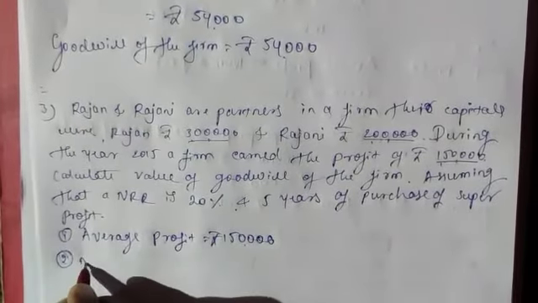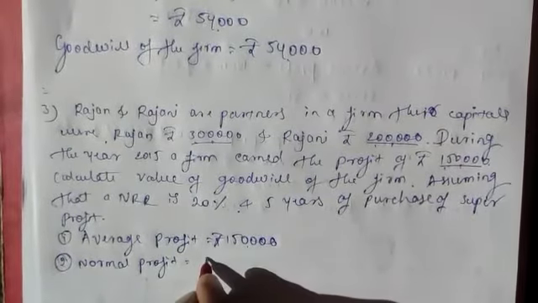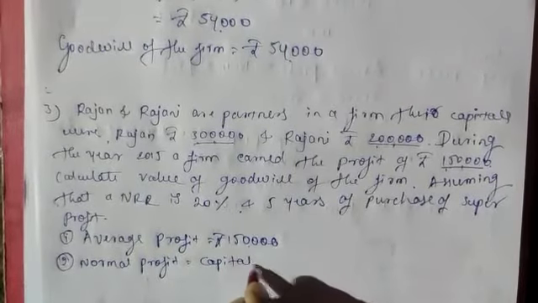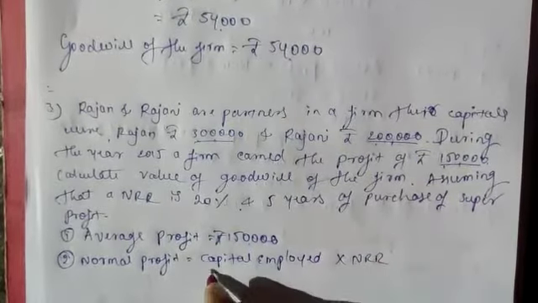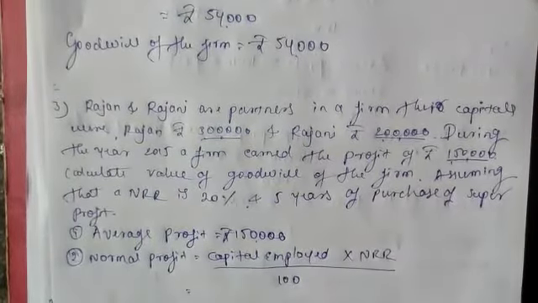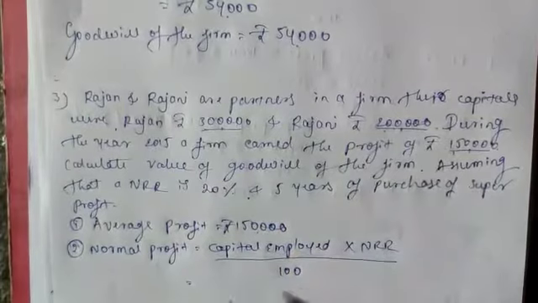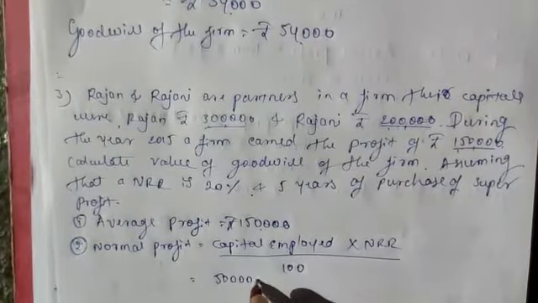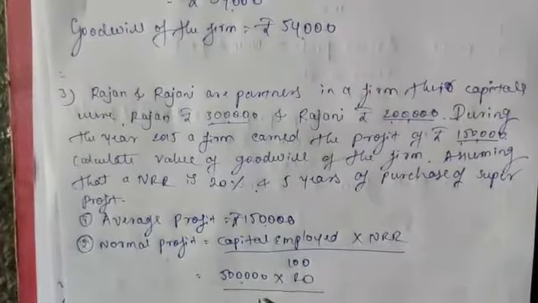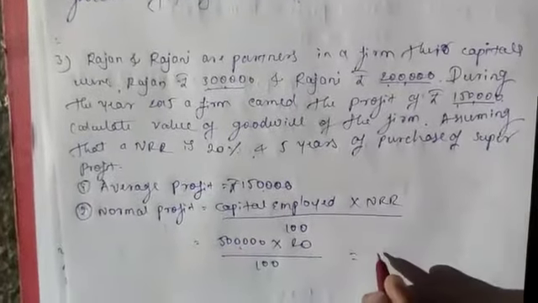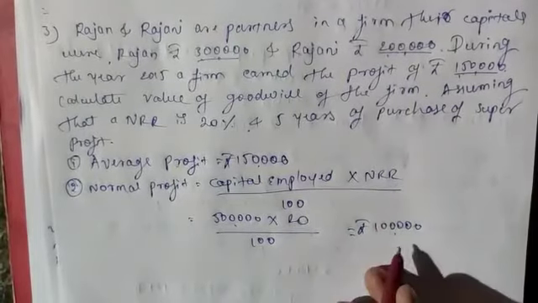And in the second step, you should calculate normal profit. Normal profit equals capital employed into NRR divided by 100. So total capital employed is 3 lakhs by Rajan and 2 lakhs by Rajni, which should be added here. So 5 lakhs total is the capital employed, into NRR, normal rate of return, 20%, divided by 100. So this becomes 1 lakh. 1 lakh rupees is the normal profit.